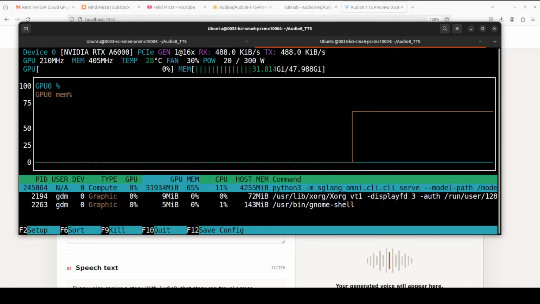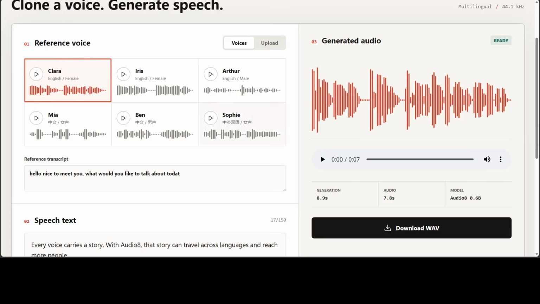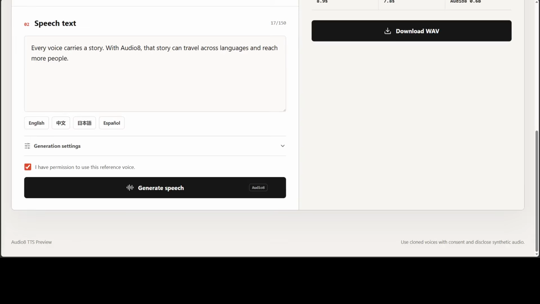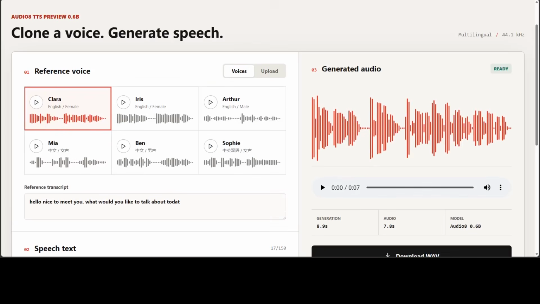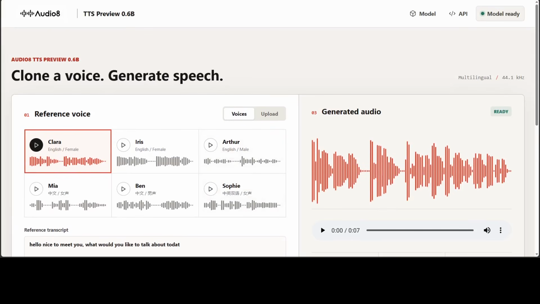As it is running through SGLang and also has specified a lot of KV cache, you can see that it is consuming close to 32 gig of memory. You can reduce the KV cache and then it will consume less VRAM. And you can tinker with these generation settings down below. So let me first play the original audio and then we will check out the generated audio.